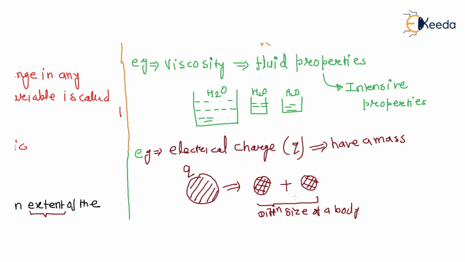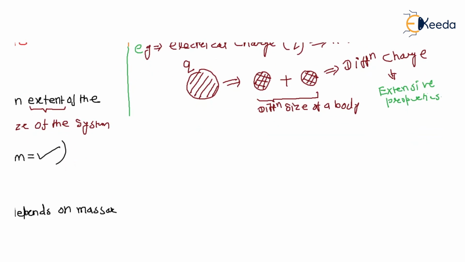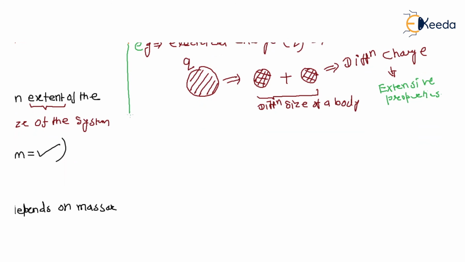It is different. So these have different charge. So charge is what? Charge is an extensive property, right? And also these all are extensive properties.